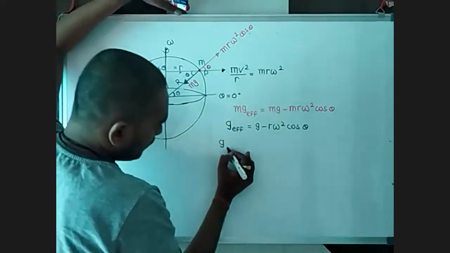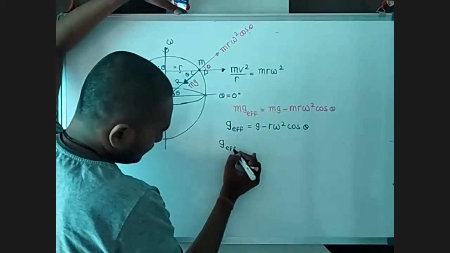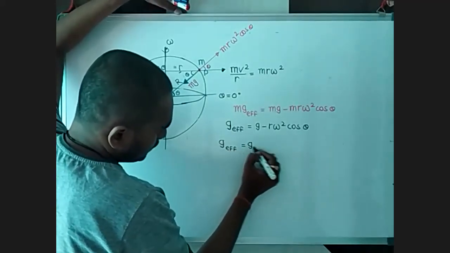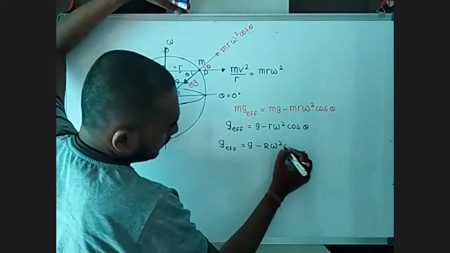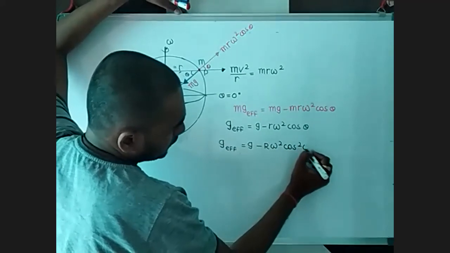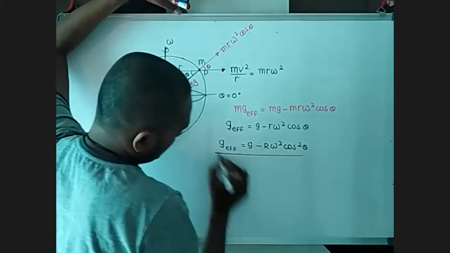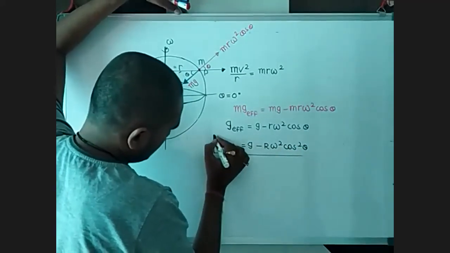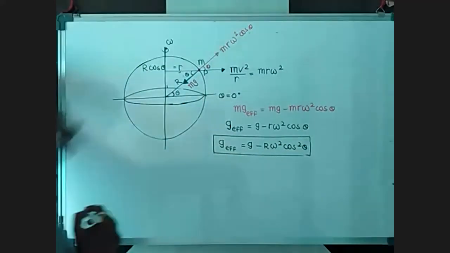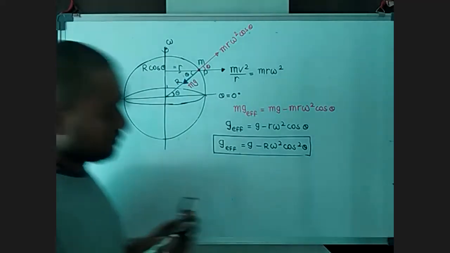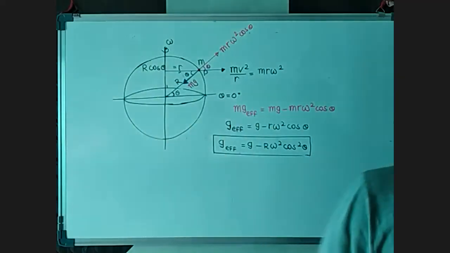So we already remember its value. G minus R omega square cos theta into cos theta, so it will be cos square theta. So this is the effective g due to the rotation.